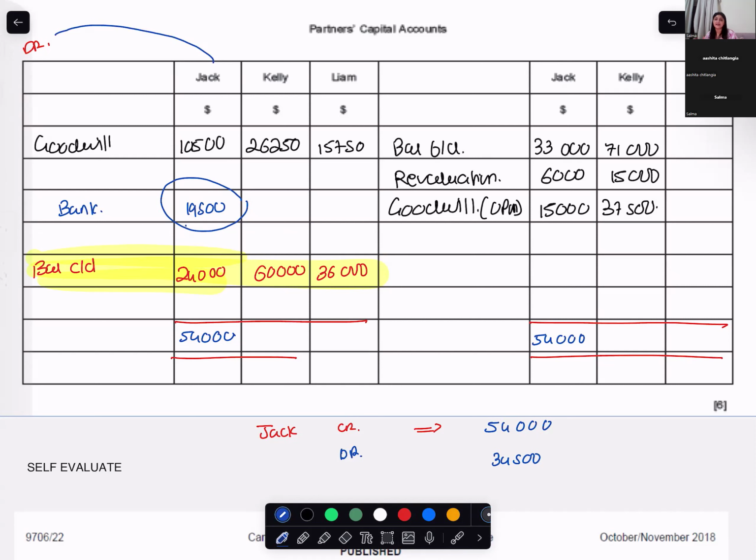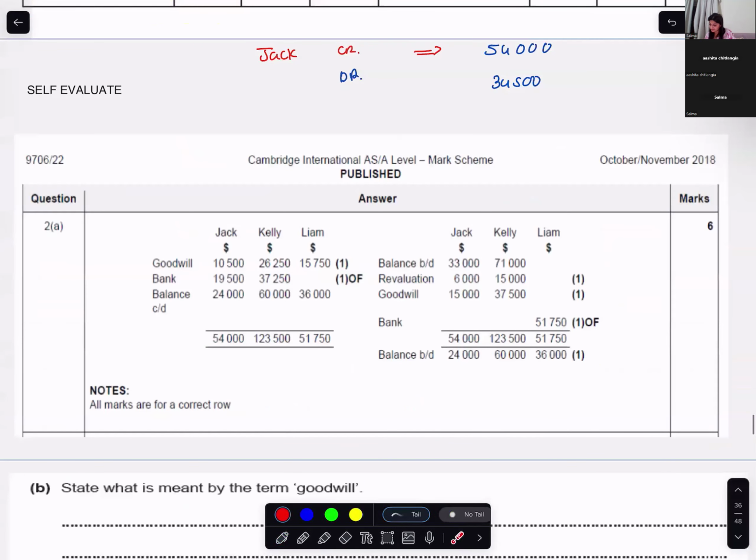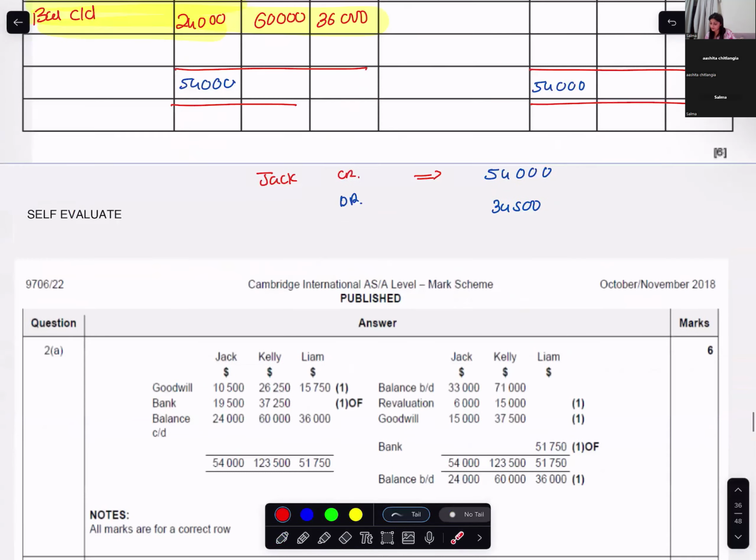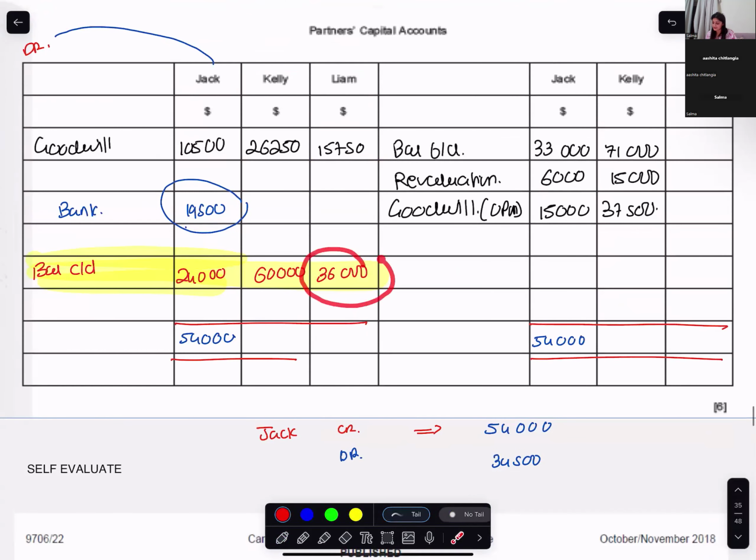In short, they are telling us that the balancing figure will be bank. Either money is coming into the bank or it is going out of the bank to achieve this closing balance. Are you with me?